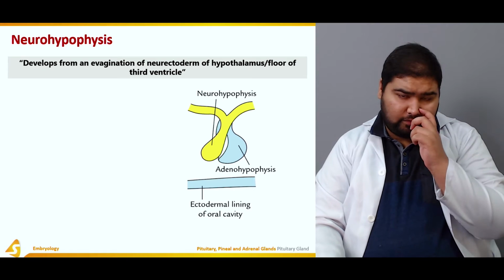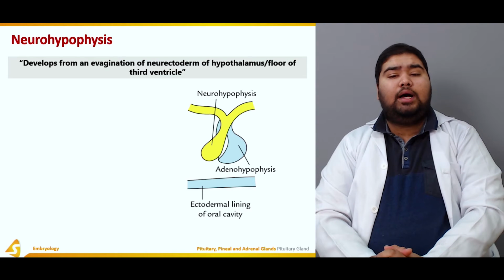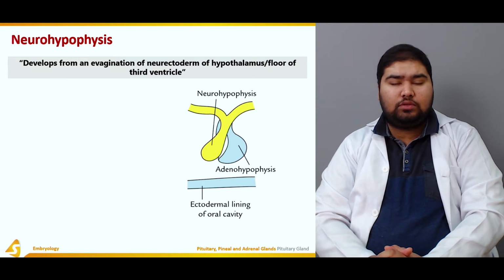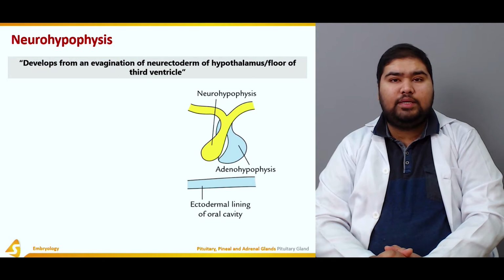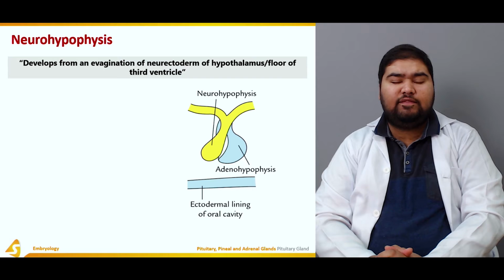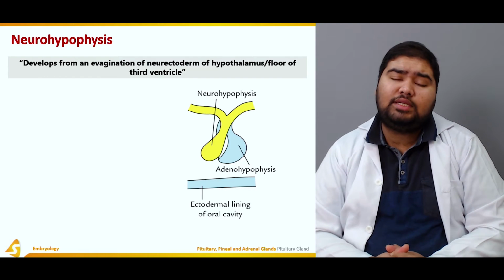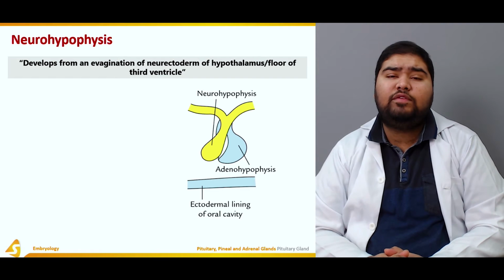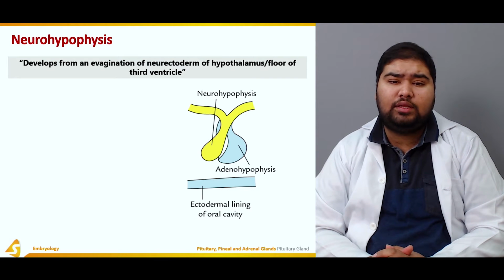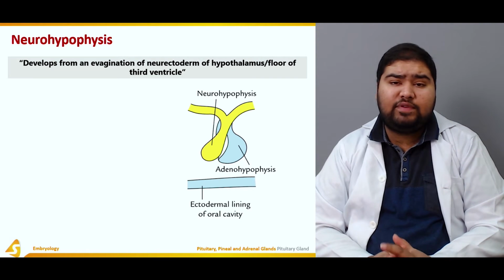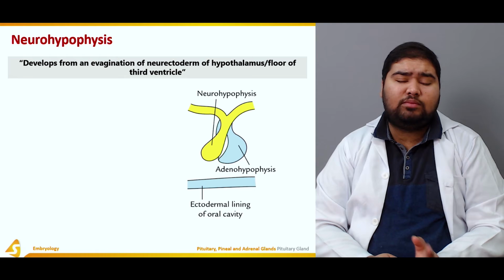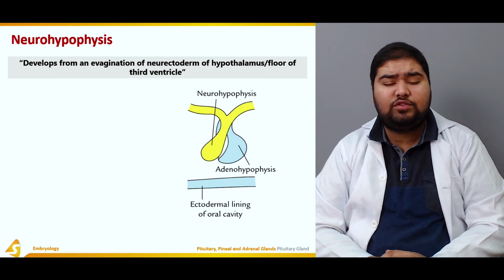So, starting off with the neurohypophysis, it develops from an evagination of the neuroectoderm of the hypothalamus or the floor of the third ventricle. We talked about it in the beginning of this presentation that the development of the hypophysis cerebri takes place from two sources, one of them being the neuroectoderm, the other being the ectoderm of the mouth, the primitive stomodium.